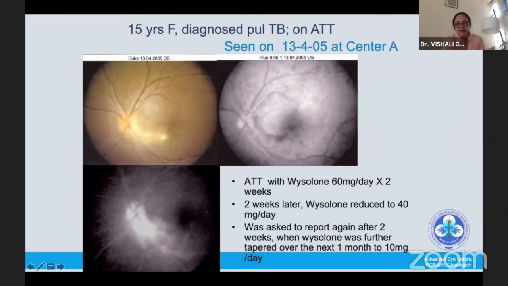ATT was continued and steroids were added, 60 milligram for 2 weeks, and later they were reduced. The patient was asked to come back after 2 weeks when Wysolone was further tapered, and it was given for about a month and brought down quickly.